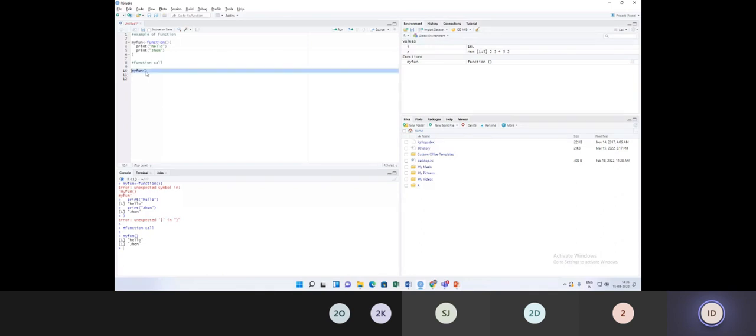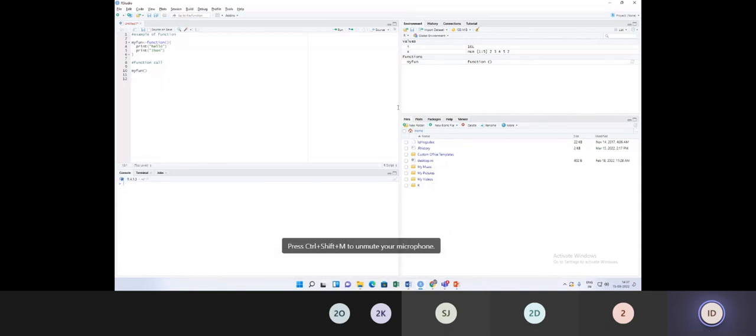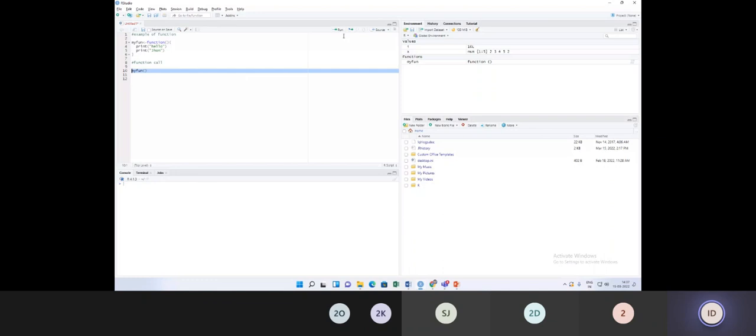Now, if I work out this, I will clear this now. You will understand. If you look at the global environment variables, my fun is my own variable. This is my own function. How did I create it? With the help of the function keyword.